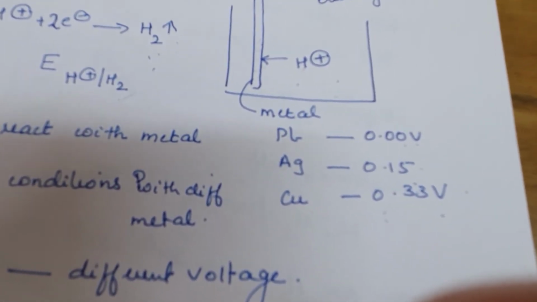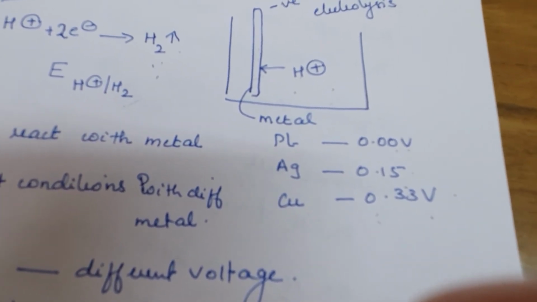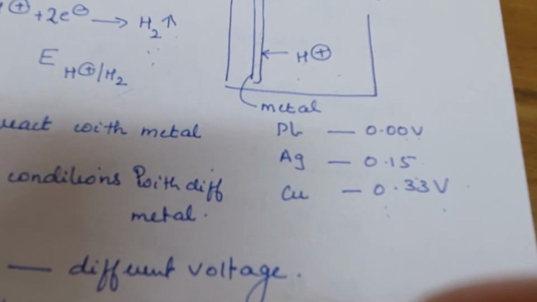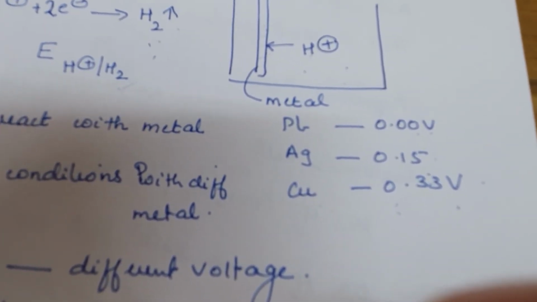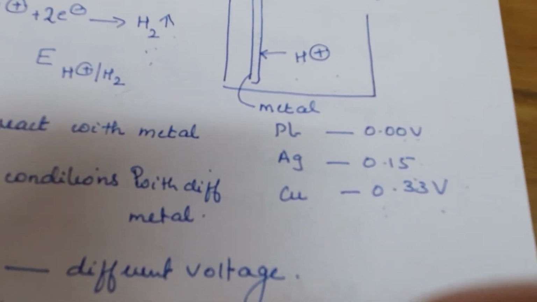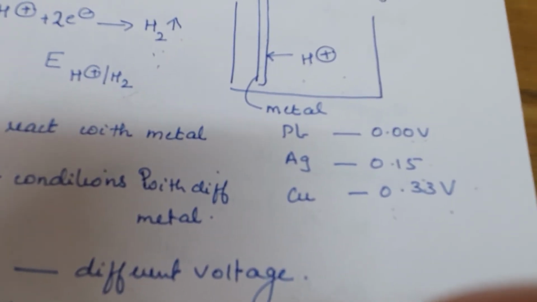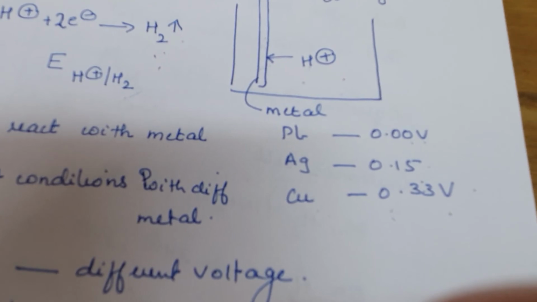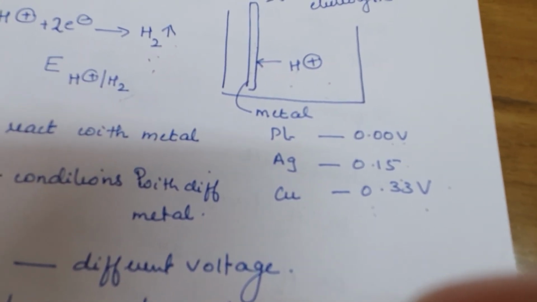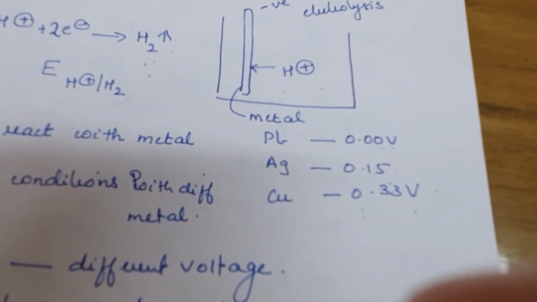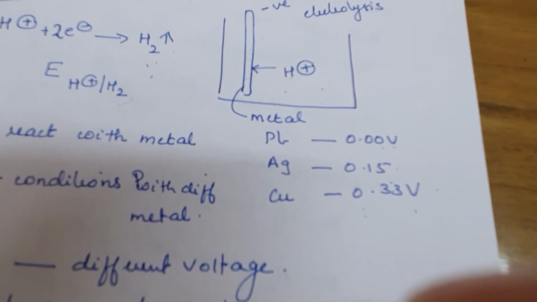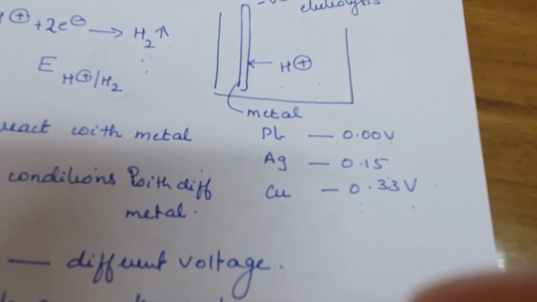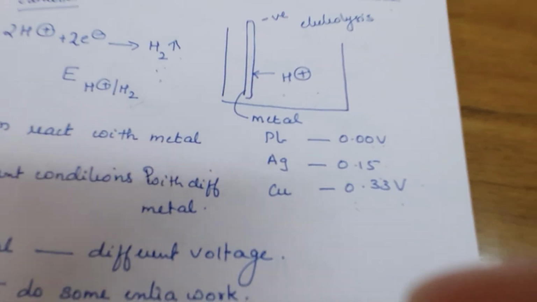Some reactions may take place so that a back EMF is produced, and we have to apply extra voltage to overcome it. Because of that, we cannot produce hydrogen gas by applying the theoretical voltage.